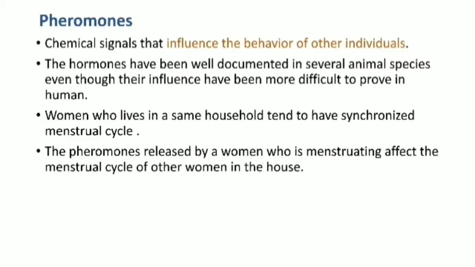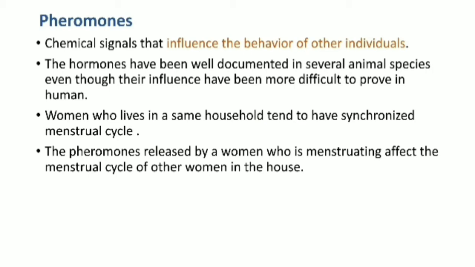This is an example of hormones, which is pheromones. Pheromones are chemical signals that influence the behavior of other individuals. Pheromones have been well documented in several animal species, even though their influence has been more difficult to prove in humans.